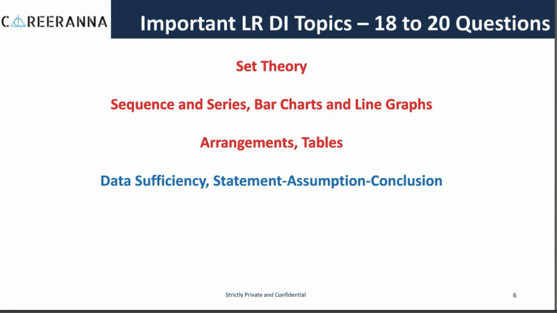The next set of topics include data sufficiency, statement assumption conclusion, and topics like blood relations, direction sense, syllogism. These topics which you see in the last two rows on your screen right now would give you around 6 to 8 questions in the exam, while 12 to 14 questions would come from the topics in the first 3 lines on the screen, that is set theory, sequence and series, bar charts, line graphs, arrangements, and tables. Thus, you know which are the most important topics when it comes to LR and DI.